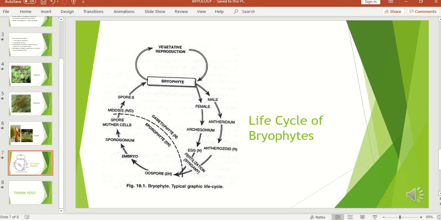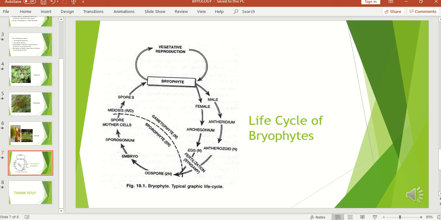The gametophyte produces the male and the female reproductive organs. The male reproductive organ is called the antheridium, which is globular in shape, while the female reproductive organ is known as archegonium, which is flask shaped. The antheridium produces the male gametes known as the sperms or the antherozoids, while the female reproductive organ, the archegonium, produces the female gametes, which are eggs.